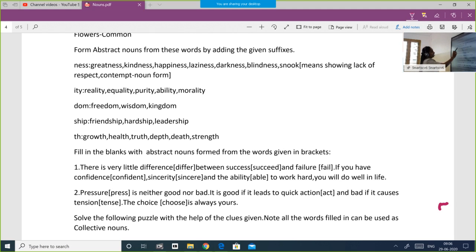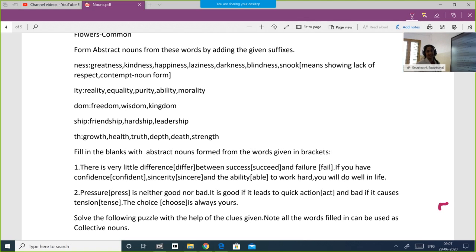Okay. Now, another suffix, ITY. Real, reality. Equal, equality. Pure, purity. Able, ability. Moral, morality. So you have added the suffix ITY. Remember, in the first set you have added the suffix NESS. In the second set you have added the suffix ITY with these words: real, equal, pure, able, moral.